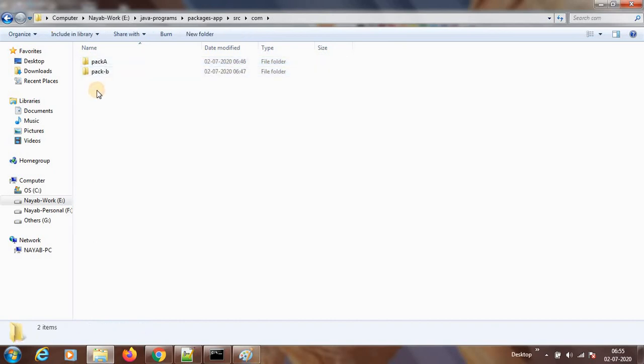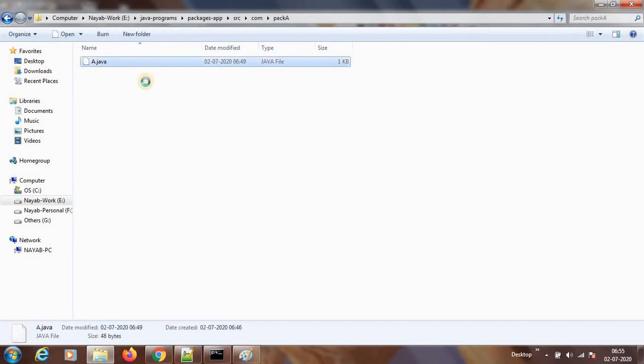So COM is the start. For understanding purposes, I have created two packages. Here I will change it. It should not have any hyphens in the package name. So this is my package name. Inside this I have written a.java.